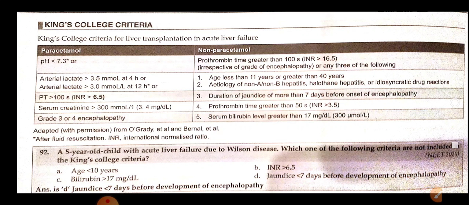Here is the explanation of King's College criteria. In this we see age less than 11 years, so less than 10 is not included in this criteria, and INR more than 6.5. Yes, INR is more than 6.5, and bilirubin is more than 17. Yes, but the duration of jaundice more than 7 days before onset of encephalopathy.